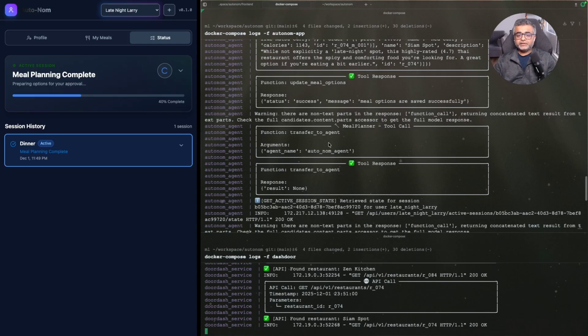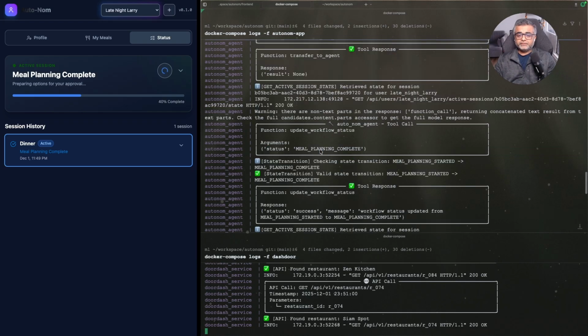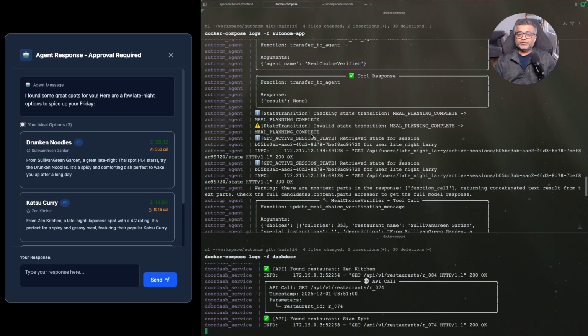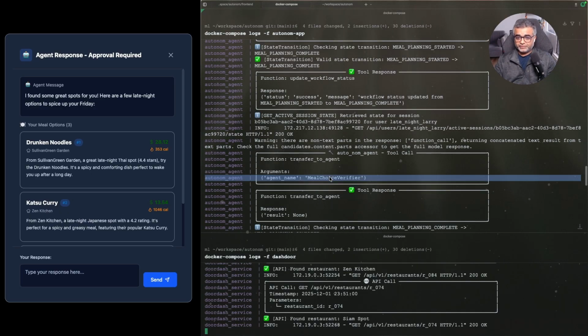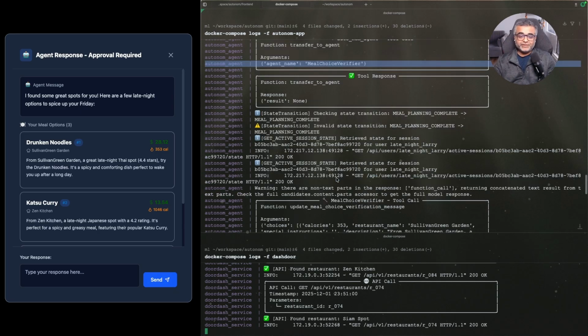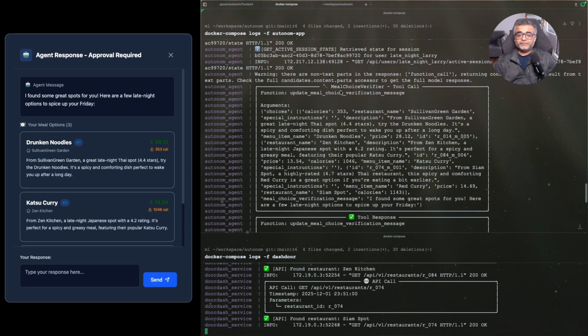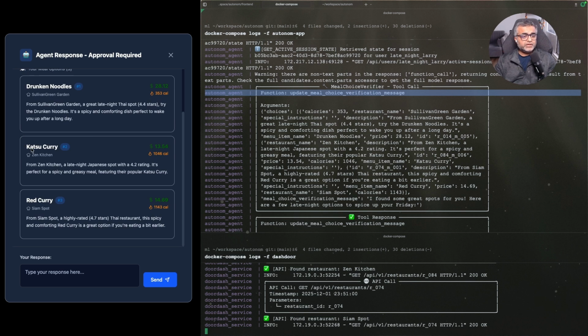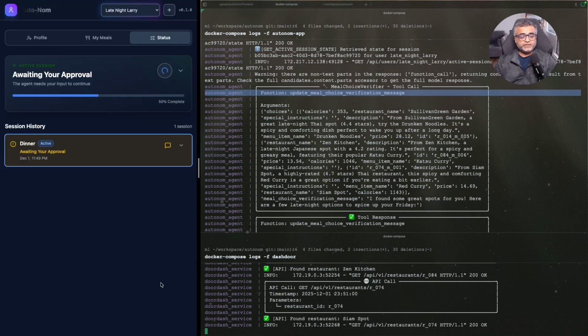And finally, it transfers it back to our orchestrator, the AutoNom agent, which looks at the status. It says, hey, meal planning is complete. Let me go to the meal choice verifier. So it delegated to the meal choice verifier to massage the data. And even before I could complete the thought, it created the verification message and sent it to us in the UI over here. As you can see, we have 3 different options. We have drunken noodles, we have katsu curry, we have red curry. So I'm just going to say, hey, give me number 1.